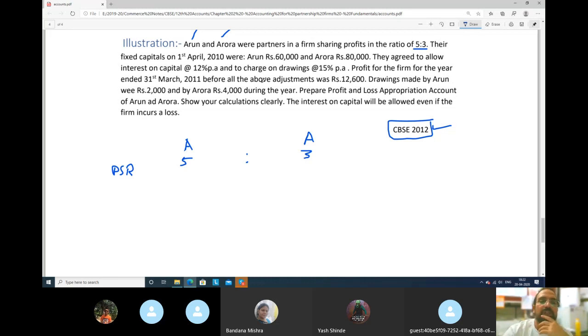Their fixed capitals on 1st April 2010 were: Arun 60,000 and Aurora 80,000 rupees.